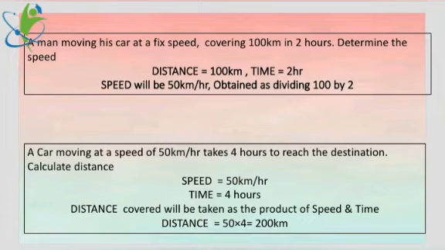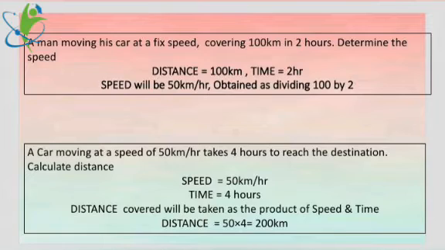Let me brief you the concept with a few daily life examples. If you see on the screen, the question is giving you a brief idea. A man is moving at a fixed speed, covering 100 kilometers in 2 hours. You see the situation. The time is 2 hours. Distance is 100 kilometers. Now you check the logic. In 2 hours, the man is moving 100 kilometers. Determine the speed.